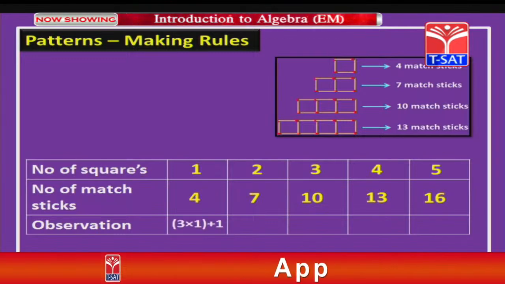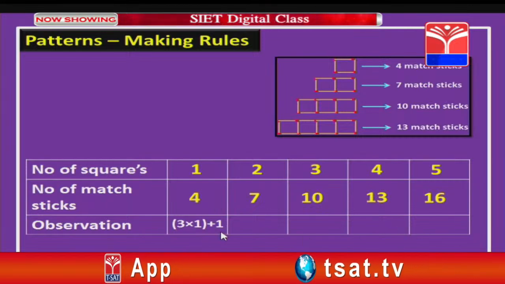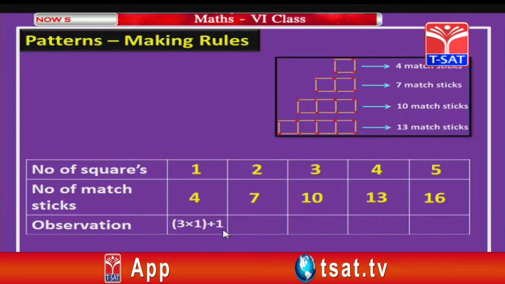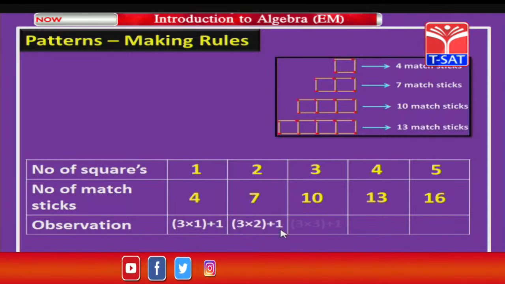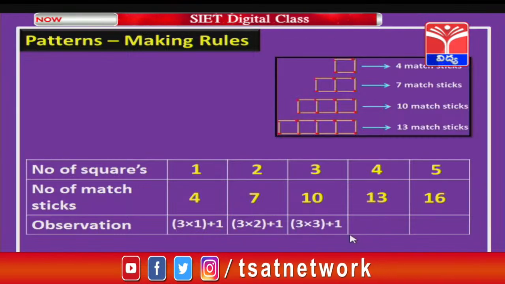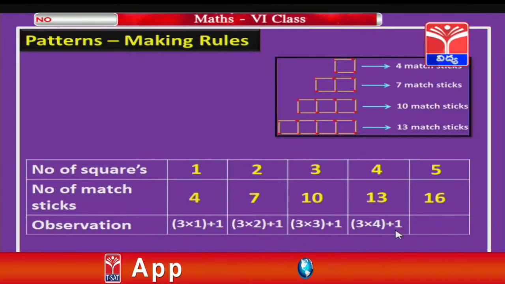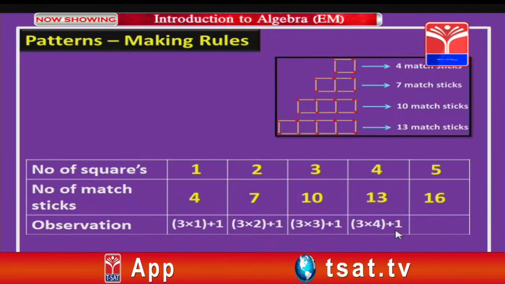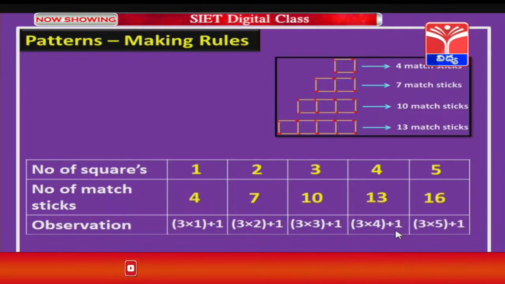On observing, I can write this 4 as 3 into 1 plus 1, whereas 7 can be written as 3 into 2 plus 1, and 10 can be written as 3 into 3 plus 1, 13 is written as 3 into 4 plus 1. Similarly, how can 16 be written, children? That is right, 3 into 5 plus 1.